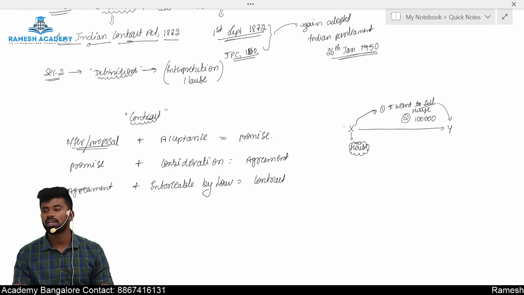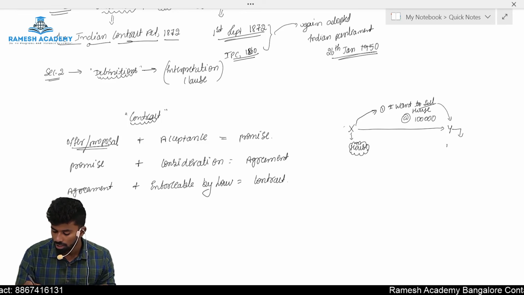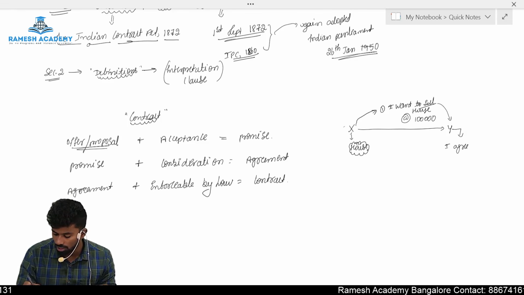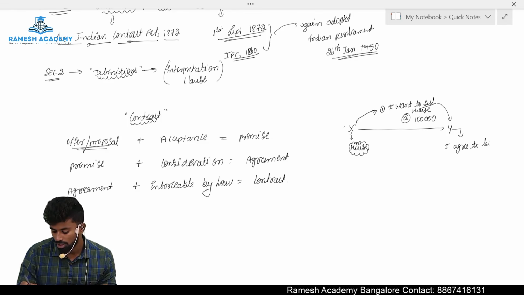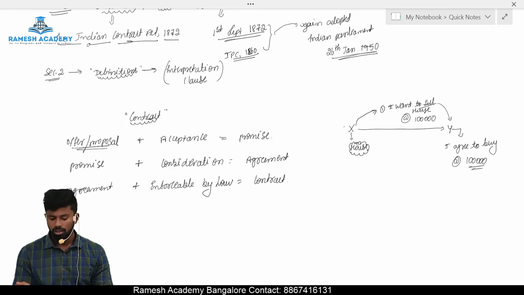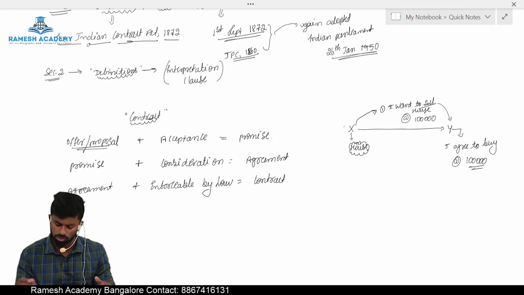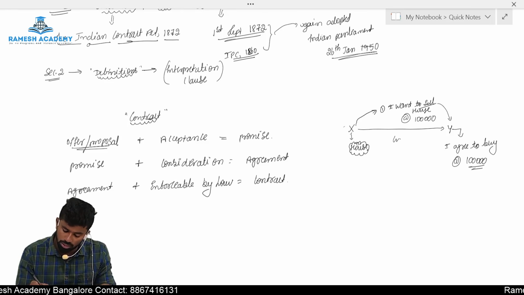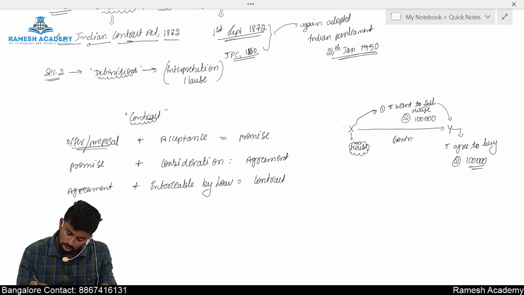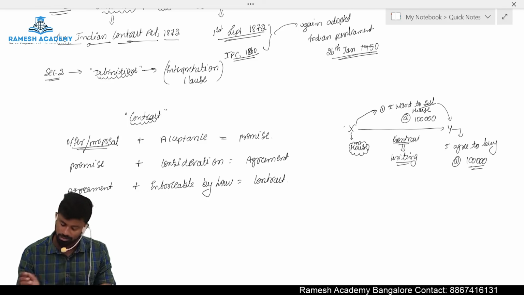And Y is willing to purchase the house of Mr. X. So what does he say? He says, yes, I agree to buy the house. At what price? 1 lakh rupees. So here X made an offer to sell his house and Y said he will purchase the house. Both made this contract in written form. So this is a contract and it is in the form of writing.